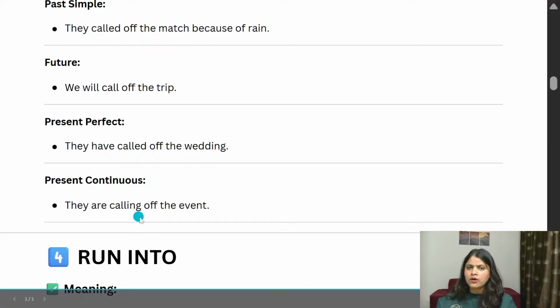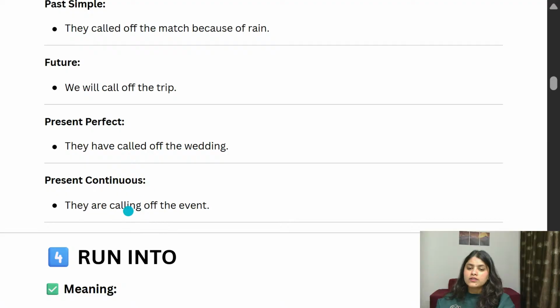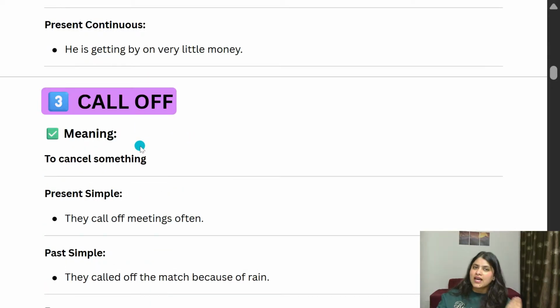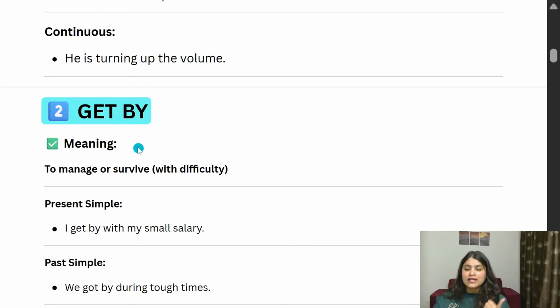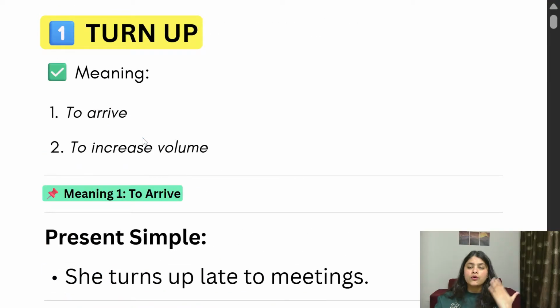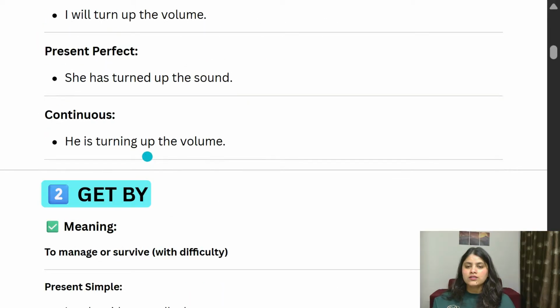And the ing form we can also practice here. In present continuous, you have to say, they are calling off the event. What do you understand by this? It means they are canceling the events. Simple. Got it? So we understood three phrasal verbs. Call off means cancel. Get by means manage or survive. And when we say turn up, that means to increase volume or to arrive somewhere.